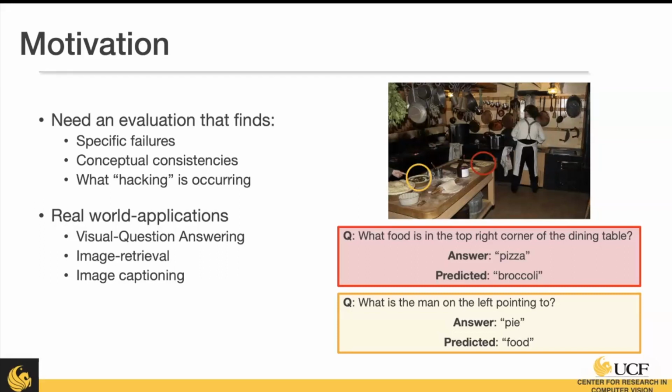Image language models have lots of real world applications. On the right, I have an example of that, where this is input into the BLIP model. We're asking it a question and it's going to produce an answer for us. So this is a real world application you might see of these models.